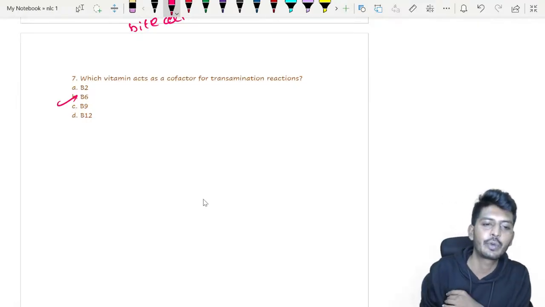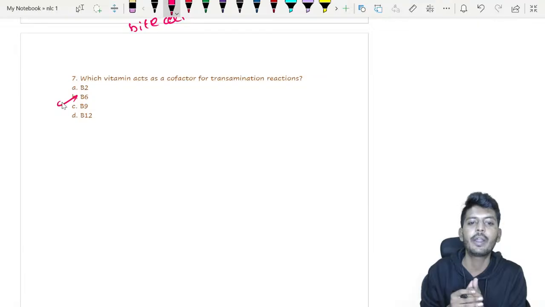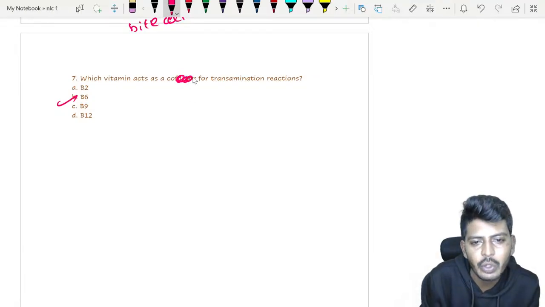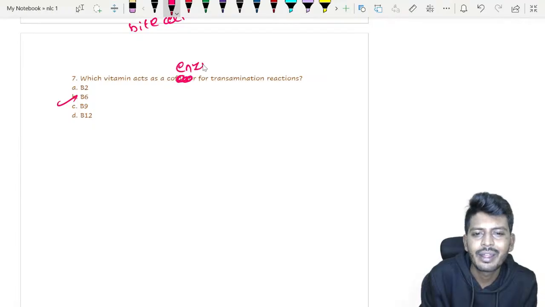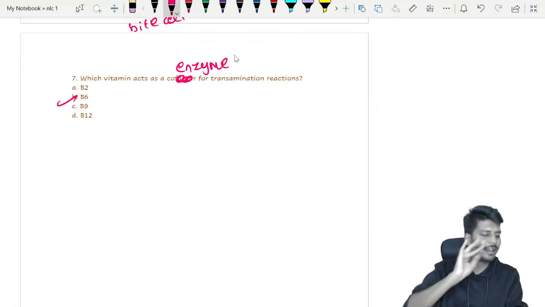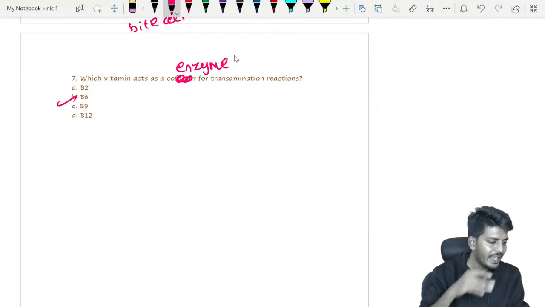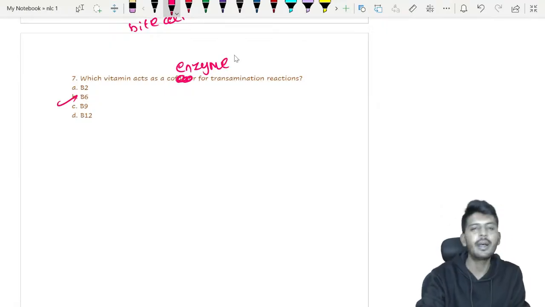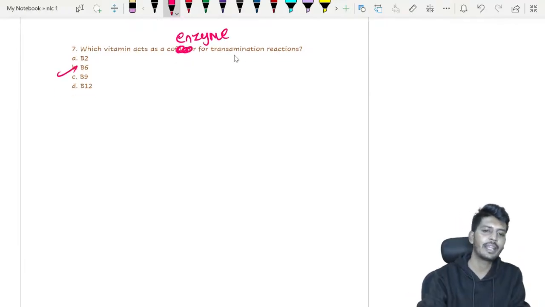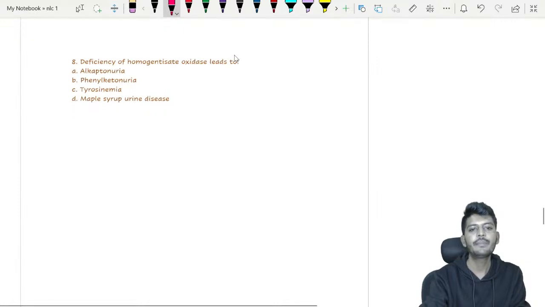The transaminase cofactor is which one? Rather than cofactor, the better word we can use is coenzyme. But when they are giving a generalized statement, it is fine. Okay, yes, removal of the Heinz body creates the bite cell, that's it. And here, the coenzyme is vitamin B6. Let's go to the next one.